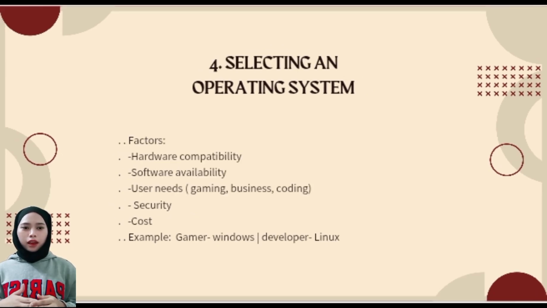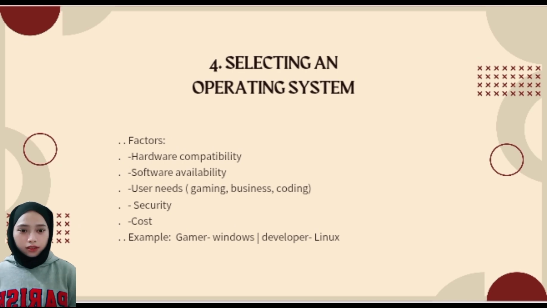For slide 4, selecting an operating system. When selecting an operating system, several factors need to be considered. These factors include hardware compatibility, software availability, user needs such as gaming, business or coding, as well as security and cost. For example, gamers usually prefer Windows, while many developers choose Linux.